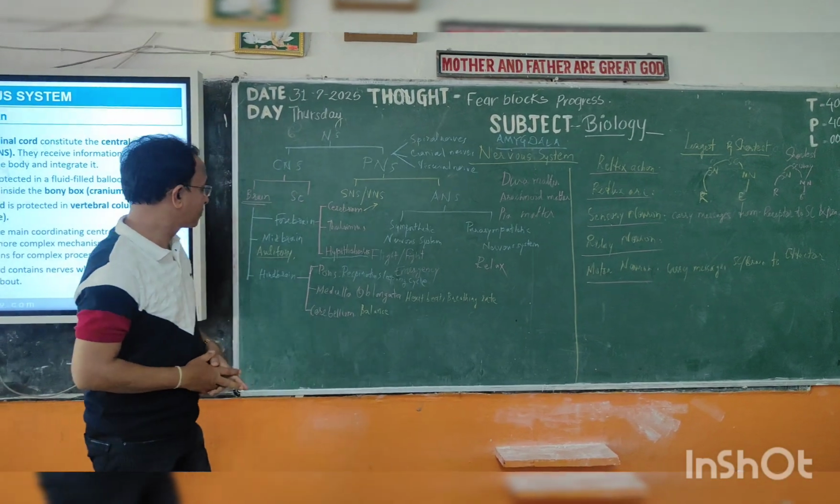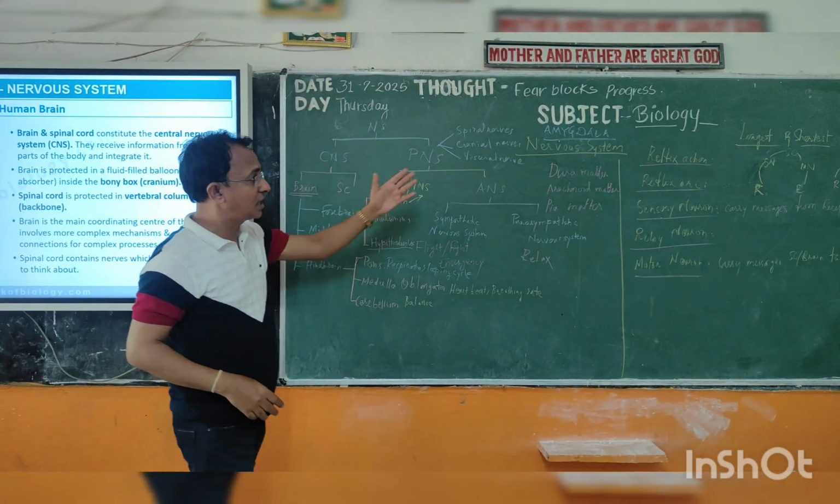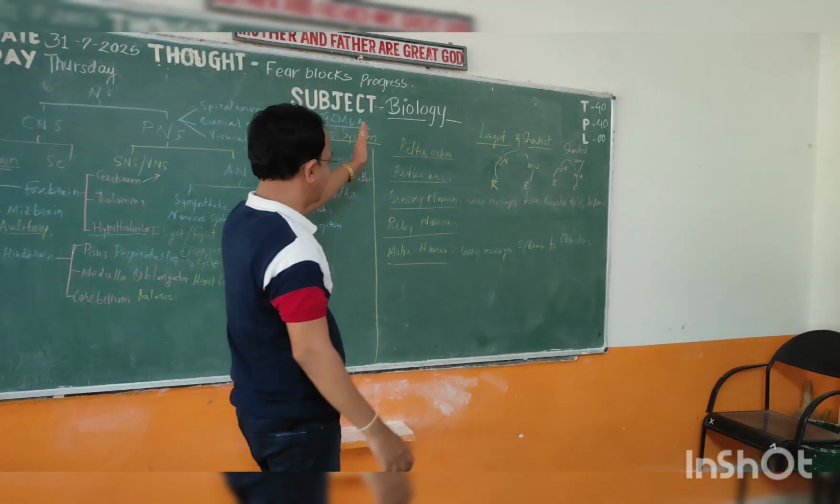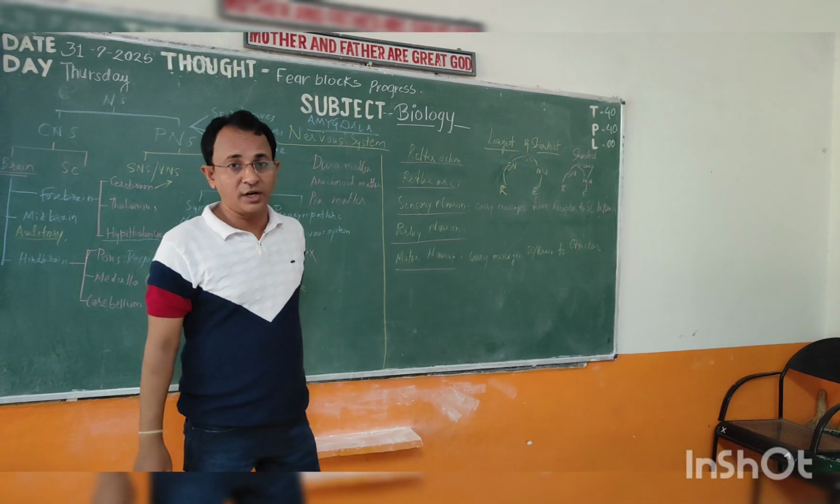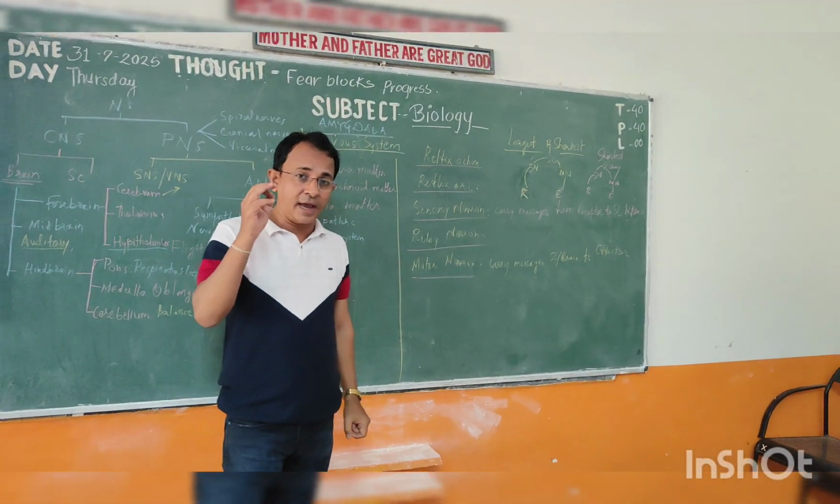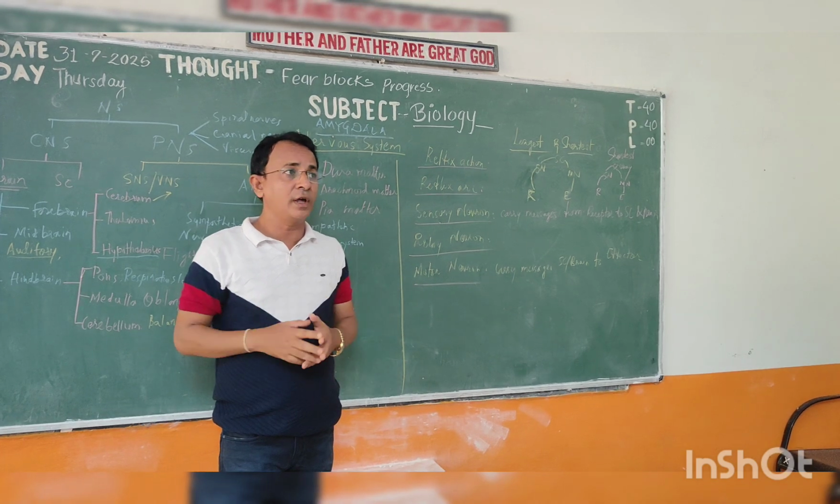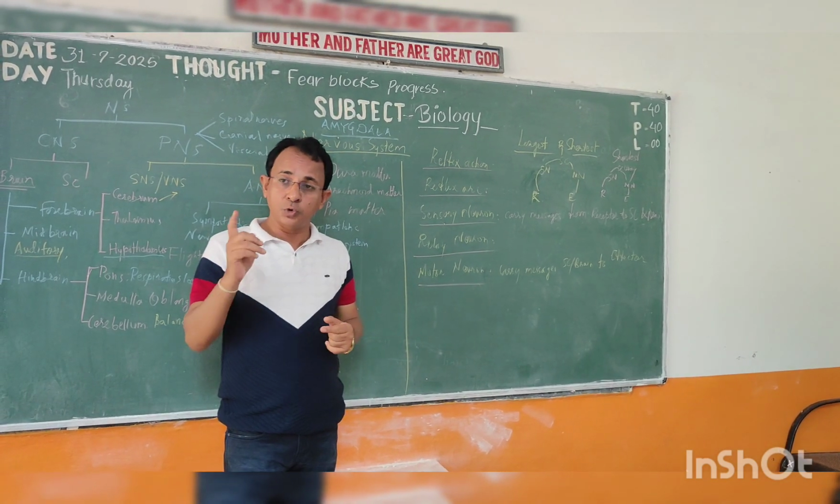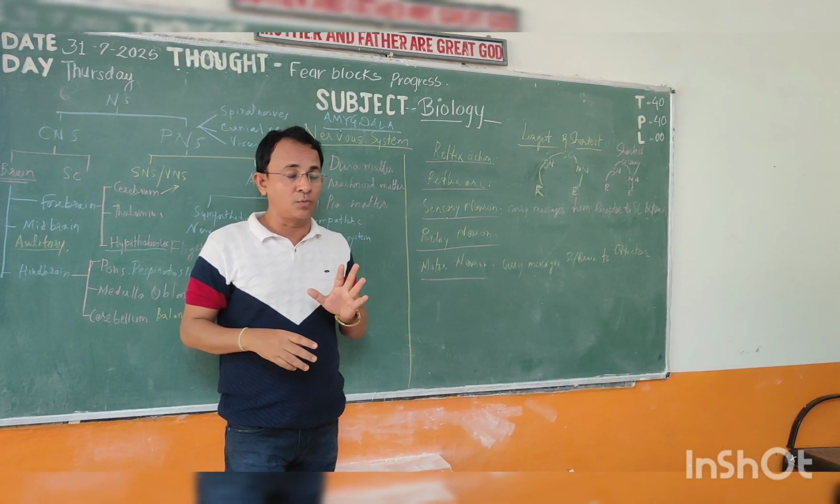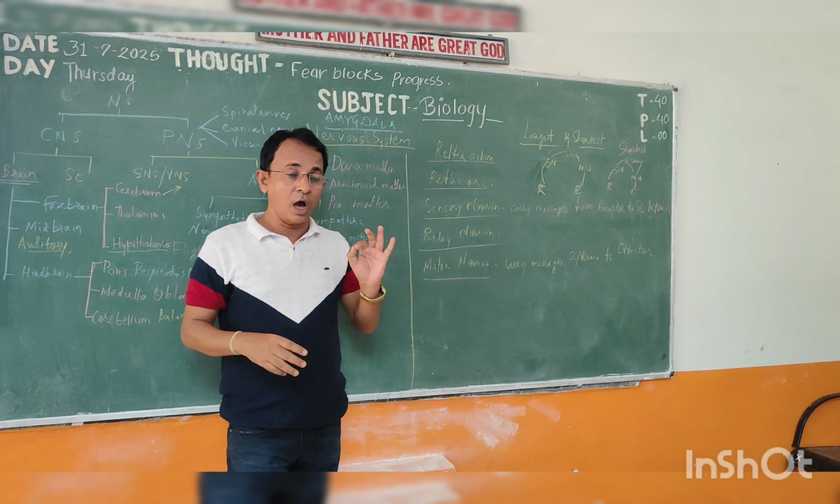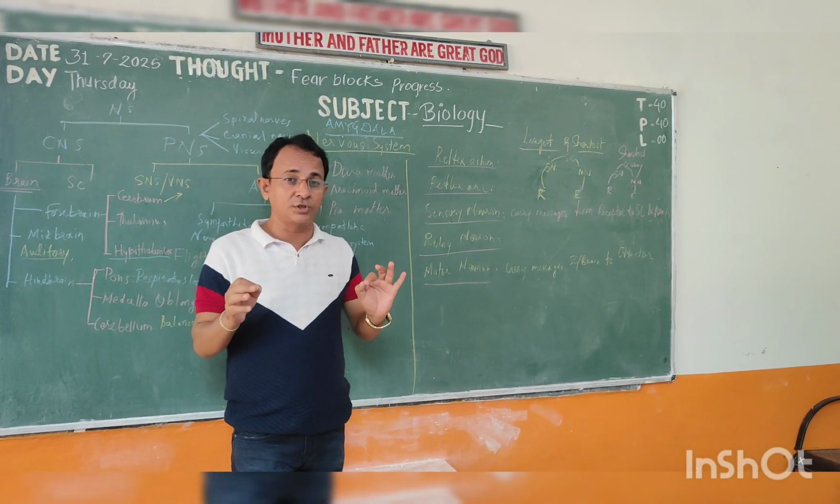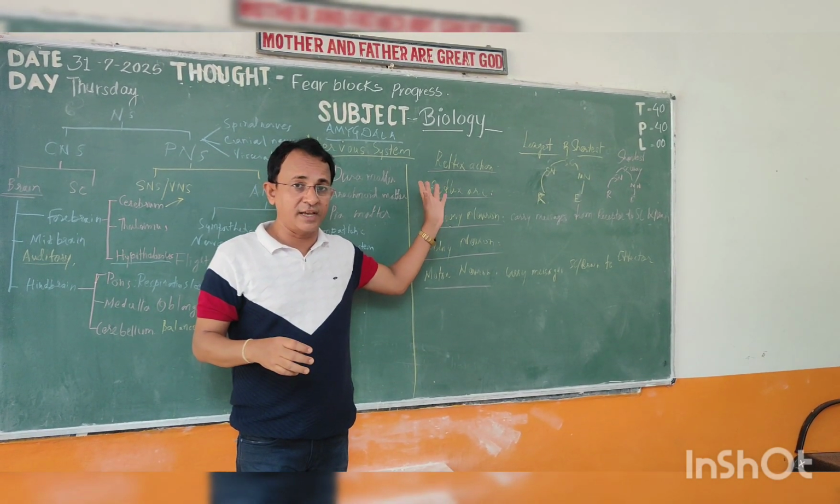Now, dear students, regarding this chapter, some terms should be clear, particularly reflex action. What is reflex action? It is an automatic response. What is an automatic response? When you get any stimulus, you have to show a response to that particular stimulus. So an automatic response to a particular stimulus is called reflex action.